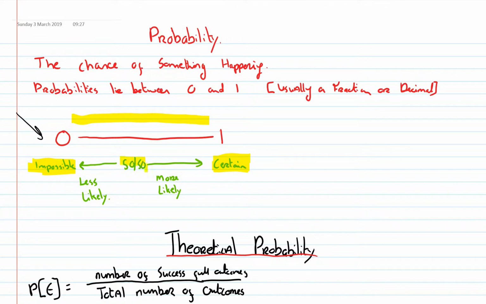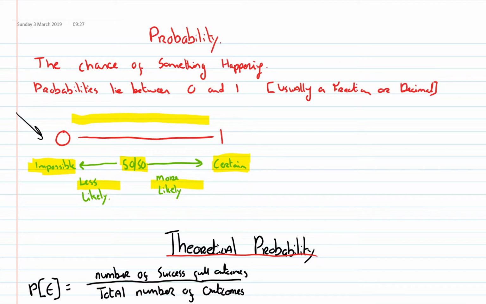Now, in the middle we have a 50-50 event. So say a head or a tail on a coin. Okay, that's 50-50 even, or it's equally likely. And the closer we get back to 0, the less likely an event is to happen. The more likely an event is to happen, the closer we get to 1.